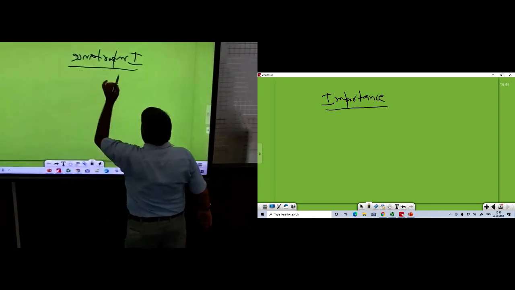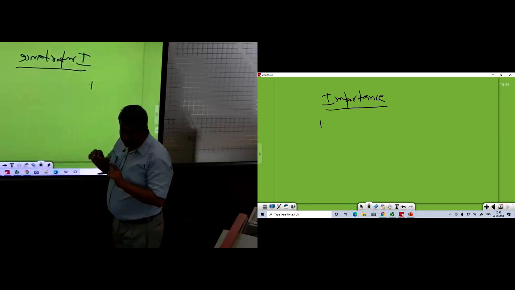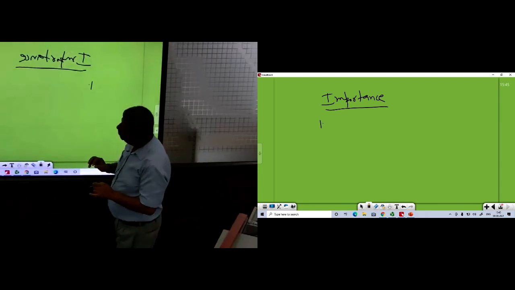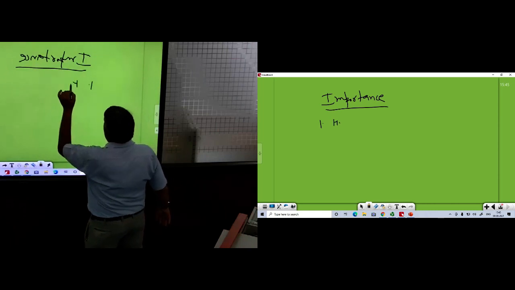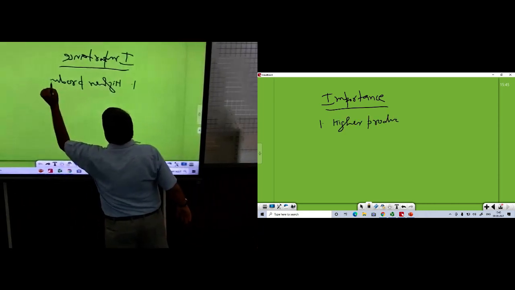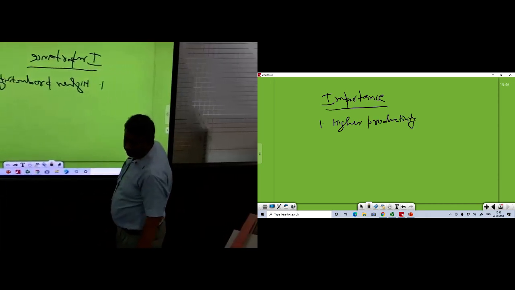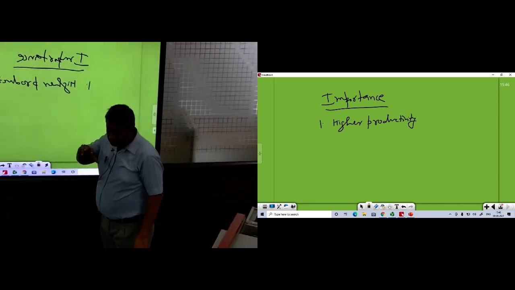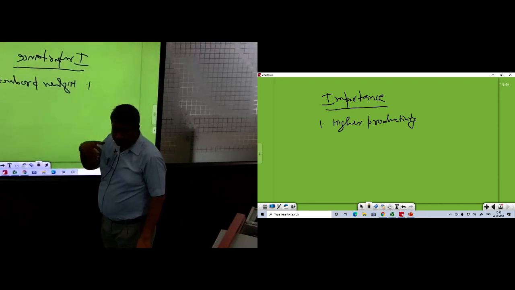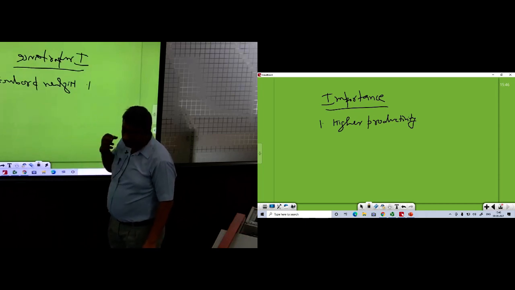So the first importance is that agronomy aims at higher crop productivity. So the importance is to get higher productivity of crop. So how to maximize the production by the use of inputs like solar radiation, irrigation, nutrients. This is the job, or we can say this is the work of the agronomist. And without agronomy, we cannot maximize the production.